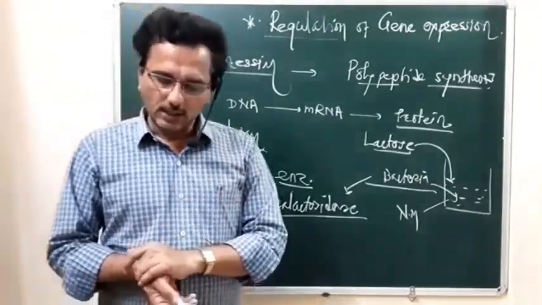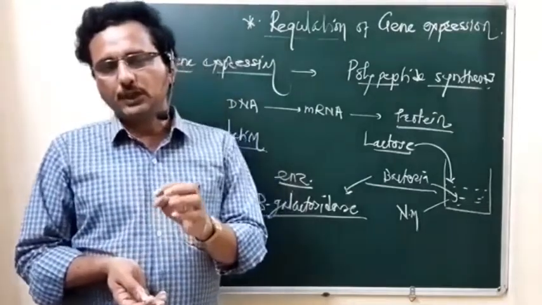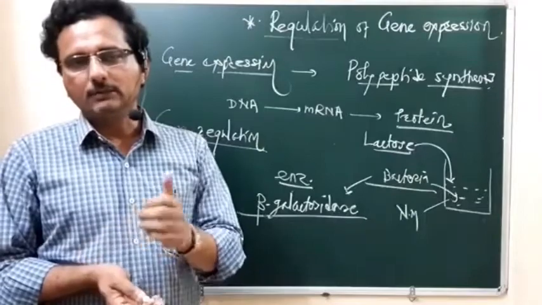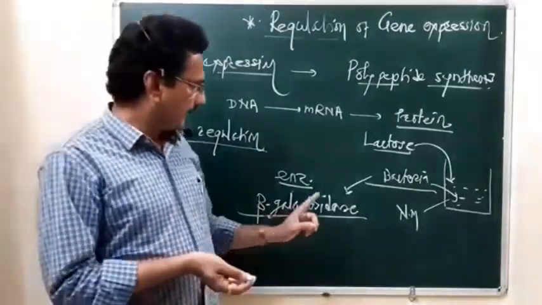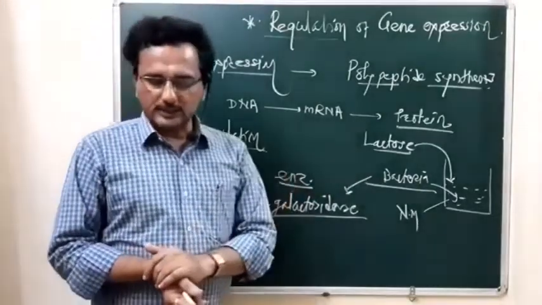Okay, due to an external environmental factor, or due to a change in the external physiological condition, the bacteria give a response in the sense that they immediately synthesize the beta galactosidase enzyme.